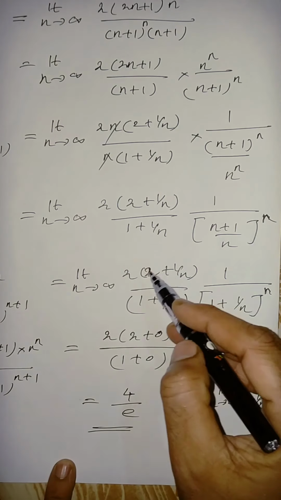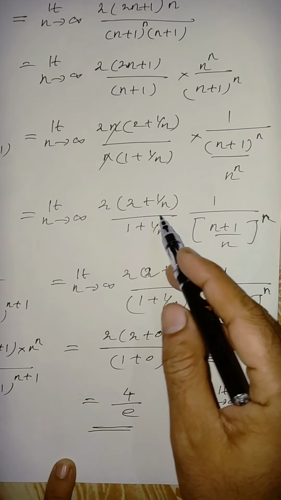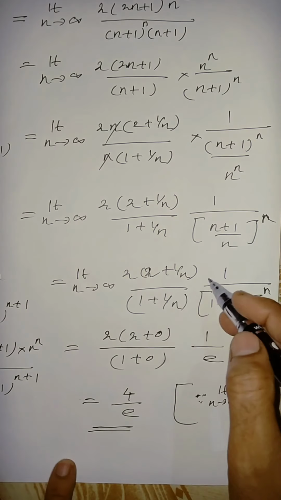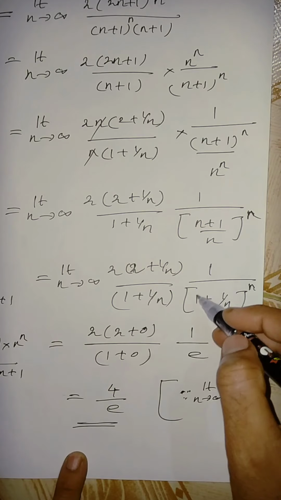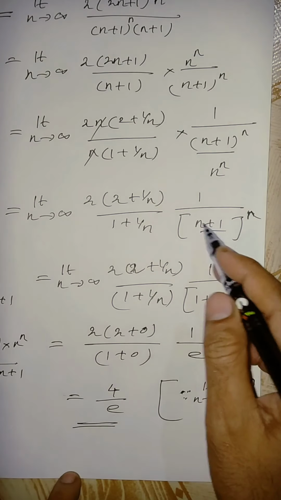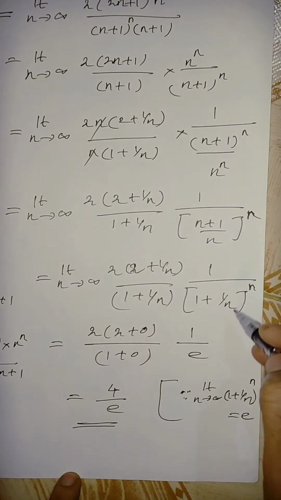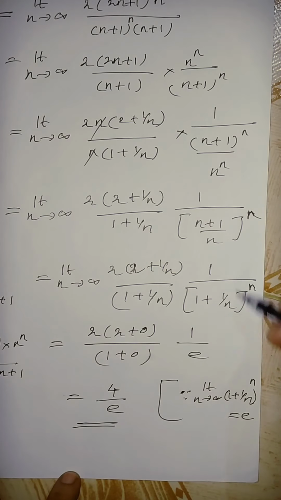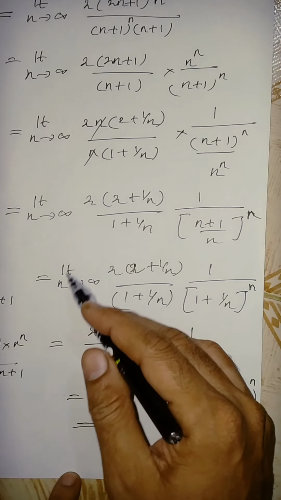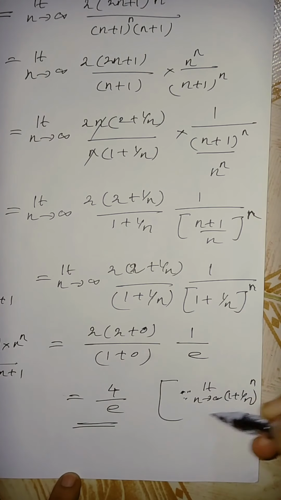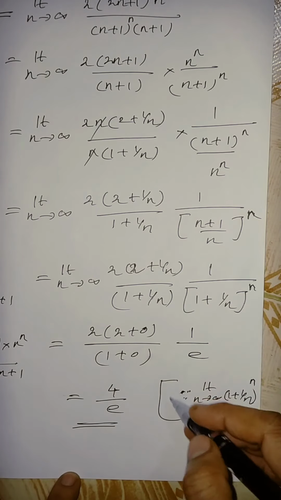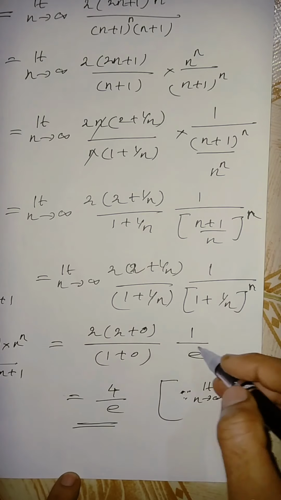Now this one is as it is: 2 into (2 plus 1 by n) divided by (1 plus 1 by n). So this one can be written as 1 plus 1 by n. Is it right? (n plus 1) by n can be written as 1 plus 1 by n. Is it possible? We know this very well. So one important result we have to apply when applying the limit n tends to infinity is the limit of (1 plus 1 by n) power n. Applying this, we are getting e. We know this result very well. So for that we are getting e only.